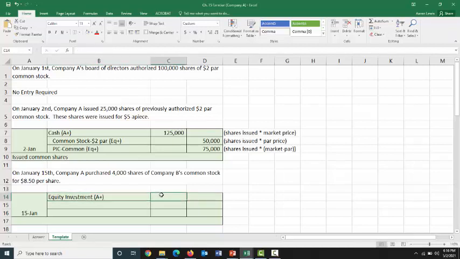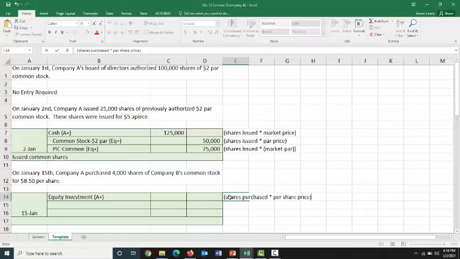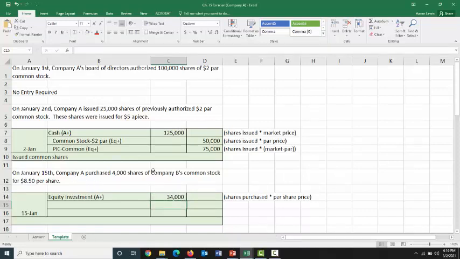And assuming we don't have significant influence, which you're free to assume, we're going to put this on the books at its basis. And the basis is what we're paying to acquire. Well, that is going to be our number of shares purchased times the purchase price, I'll call it the per share price. We are buying 4,000 shares at $8.50 each. 4,000 times $8.50 is $34,000. So the value of this investment that we are making in Company B is going to have a basis of $34,000, because that's what we paid initially to get into that company.